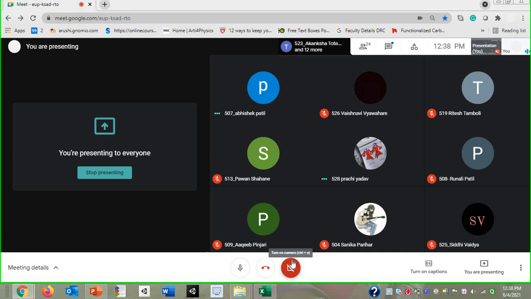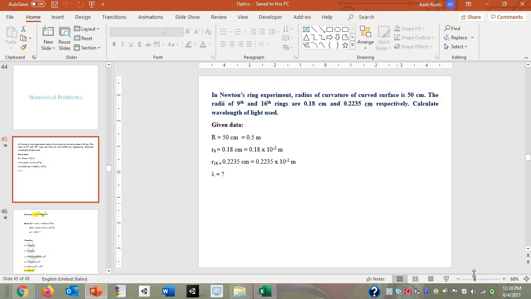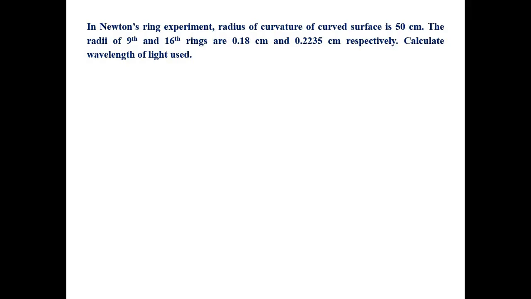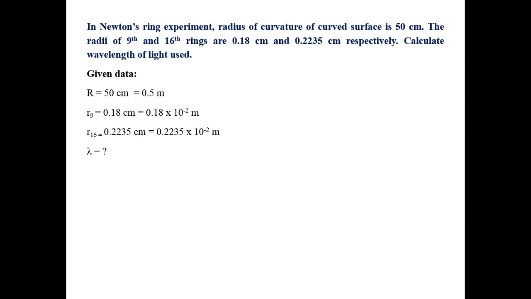So what is the formula for lambda, Sanika? Yes, ma'am. Lambda is equal to d square m plus p minus d square m divided by 4pr. Yes. The same formula we are going to use over here: lambda is equal to d square m plus p minus d square m divided by 4pr.